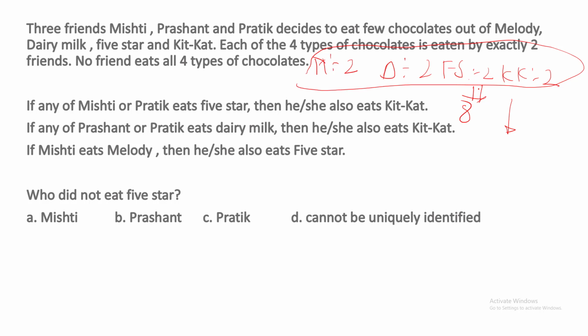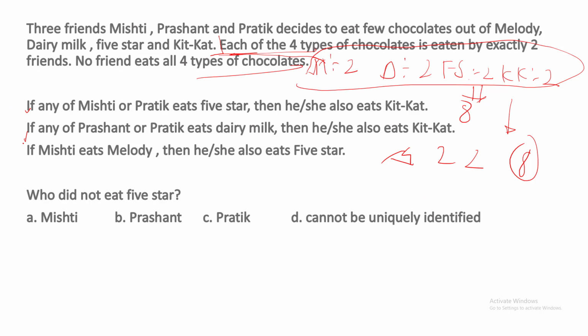Now, don't stop here. Try to combine these two sentences, first and second: each of the four types of chocolates is eaten by two friends, and no friend eats all four. Try to get more meaning out of them. What could be the breakup of the number of chocolates eaten? Can it be, let's say, four two two? Four is not possible. So what could be the breakup of the number of chocolates eaten? Try to find out that particular thing.